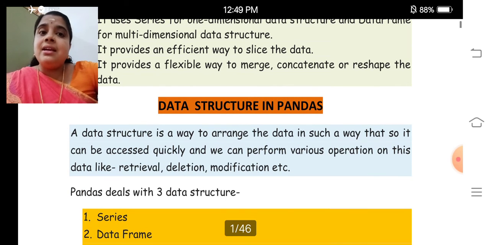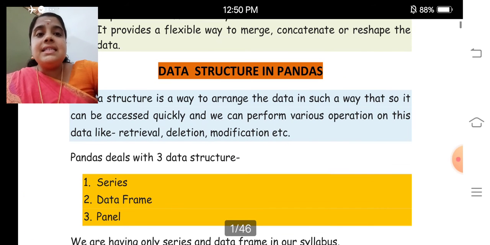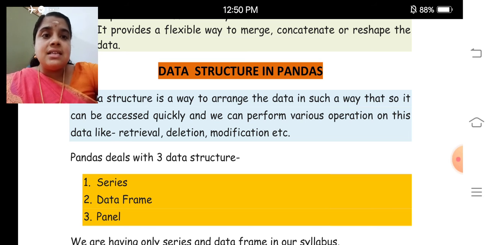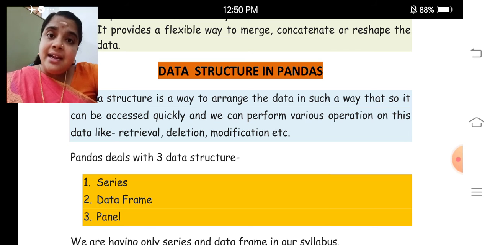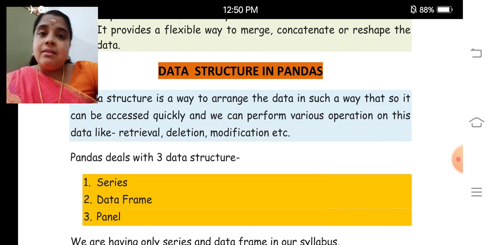Let me discuss about the data structure in pandas. A data structure is a way to arrange the data in such a way that it is accessed quickly and we can perform various operations on this data like retrieval, deletion, modification, etc. That we already studied in MySQL. We can store data, we can retrieve data, we can update. So how this can be achieved in Python is done through pandas.